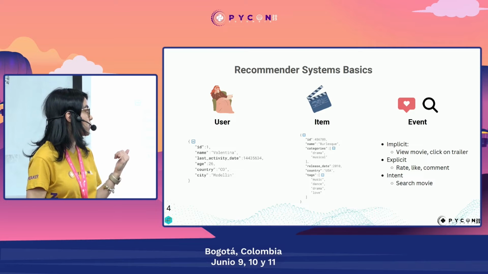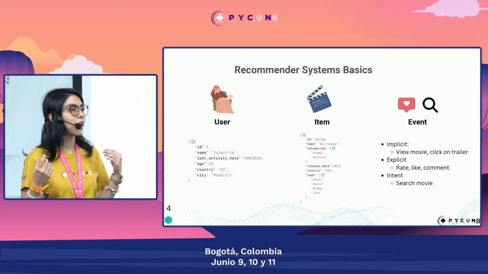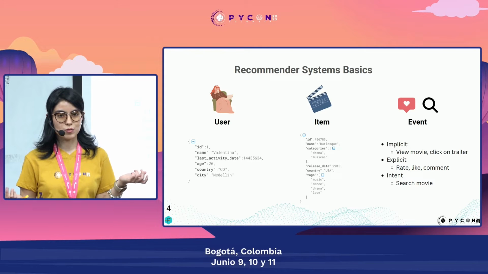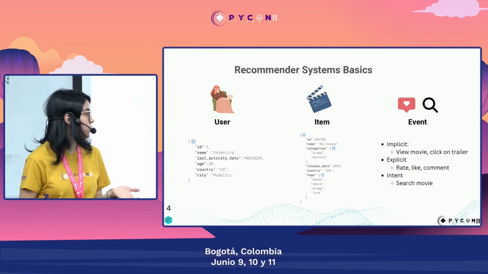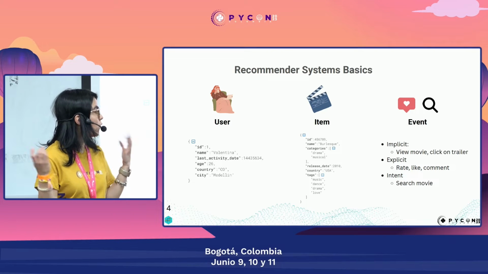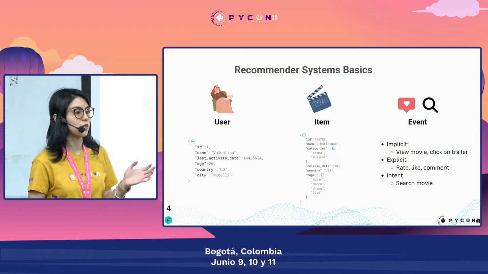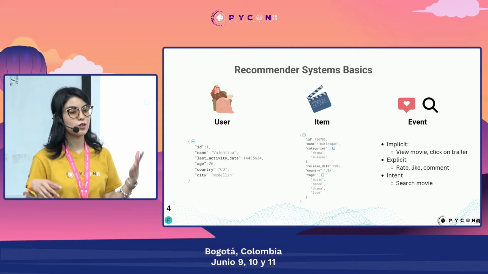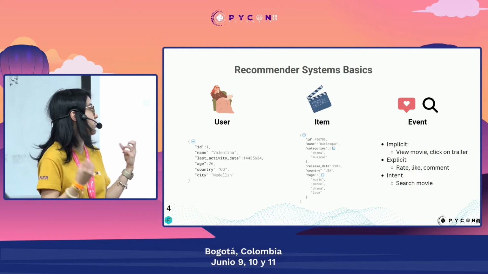Then we also have items. Here, we also should have IDs for these items in order to identify unique items. In the context of movies.com, our items will be movies, but if it was Spotify, then our items would be songs. Here we also have some metadata related to our items. For movies, we will have tags that describe the movie, categories, and also the release date of the movie.